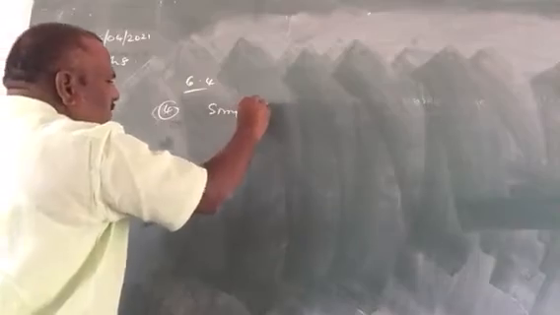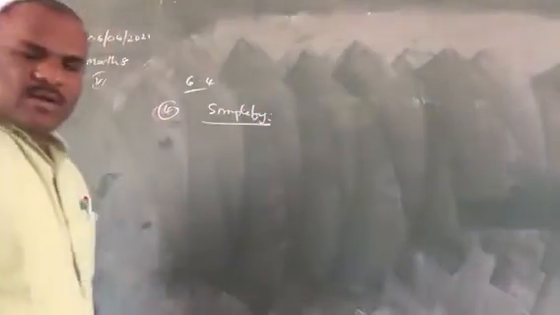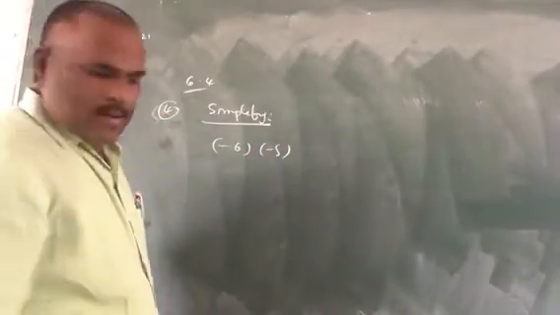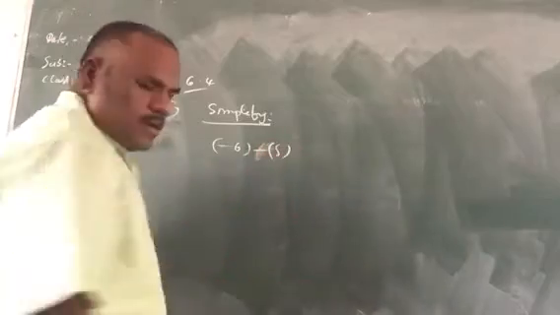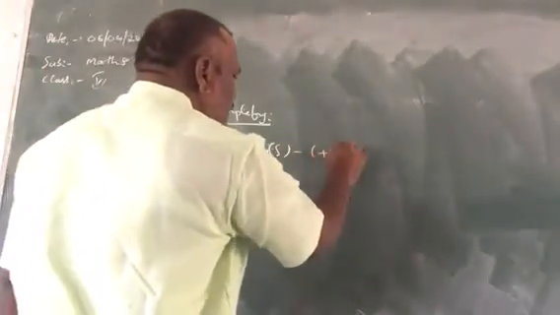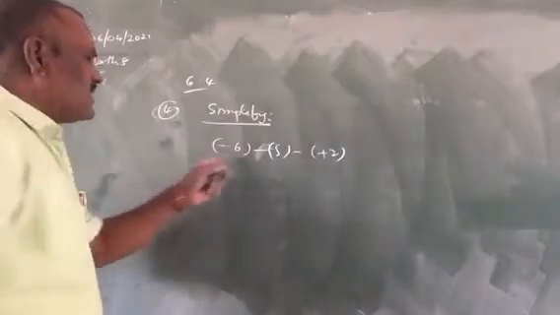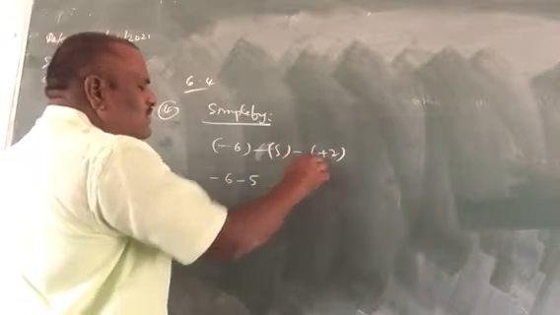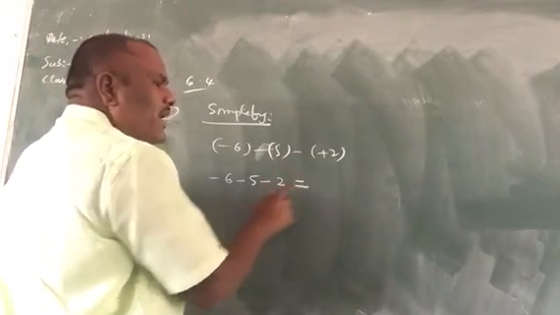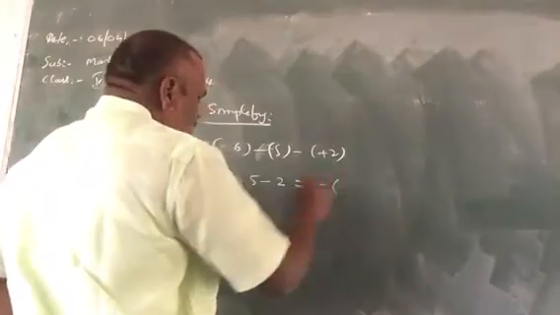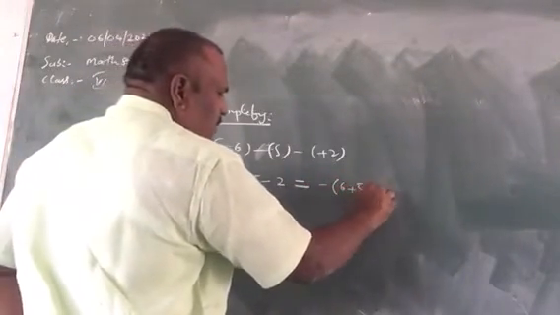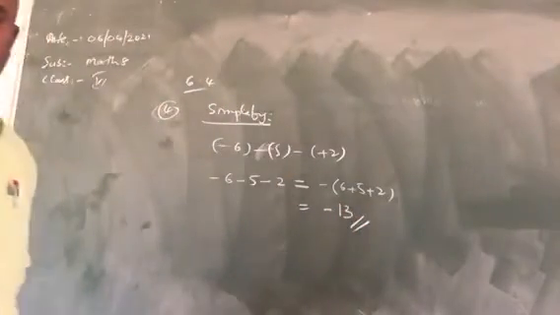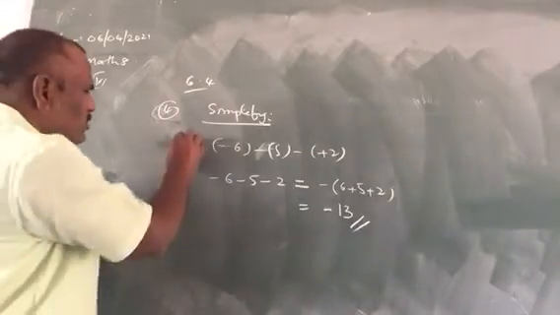Simplify: minus 6, minus 5, and minus of plus 2, children. Here minus 6 minus 5, and minus into plus gives again minus, minus 2. That implies, children, taking minus common, 6 plus 5 plus 2, that implies minus 13, children. Minus 13. Understand?